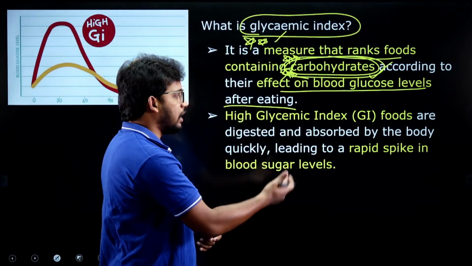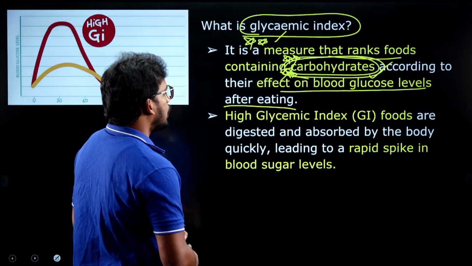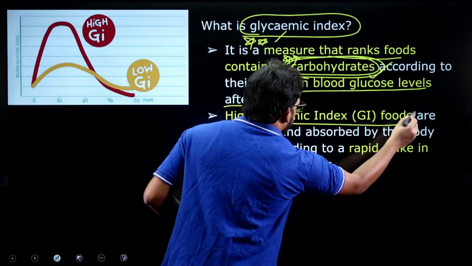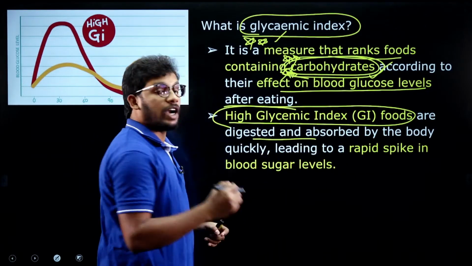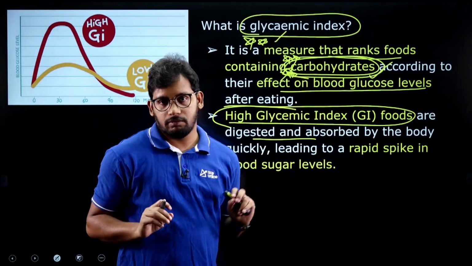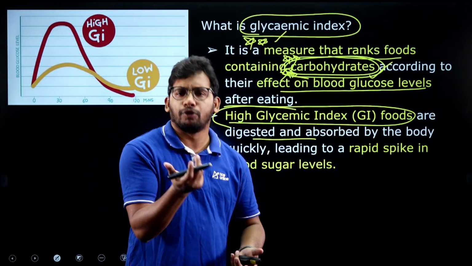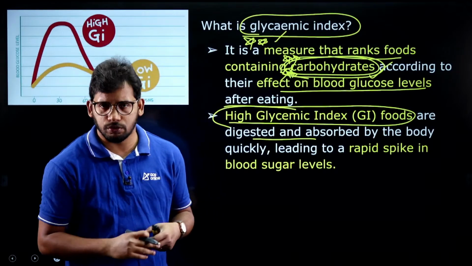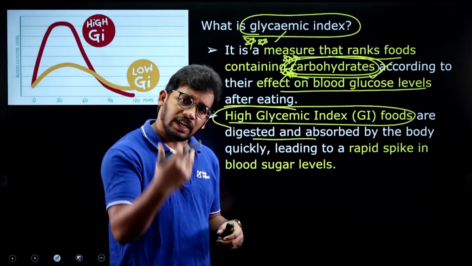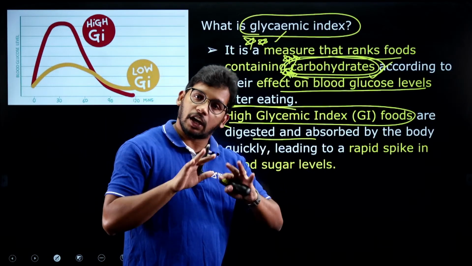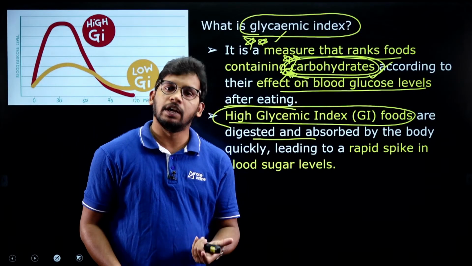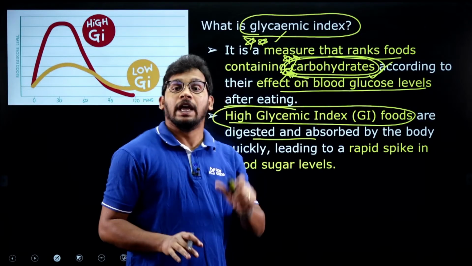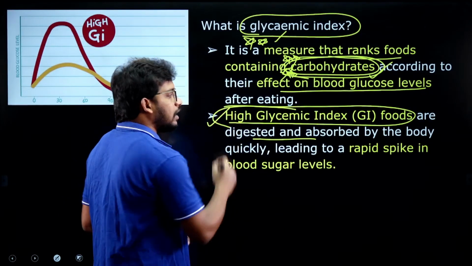You will get more clarity, just wait for a few minutes. High glycemic index foods are those which are digested and absorbed by our body very easily. Take fruit juice, or normal sugar cane juice, for example. It is easily digestible and easily consumed by our body. It contains high carbohydrates but is easily consumed by our body, which means it is high in glycemic index.